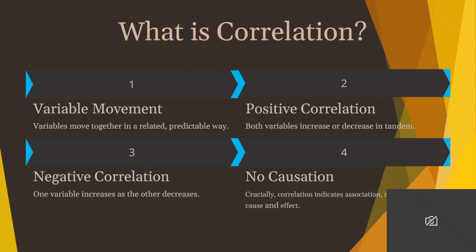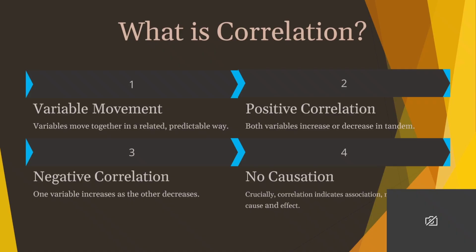Then there is positive correlation. This happens when both variables increase together or both decrease together. Think of it like this: if you study more hours, your test score might also go up, both are increasing. Or if you exercise less, your energy level might go down, both are decreasing. They move in the same direction.